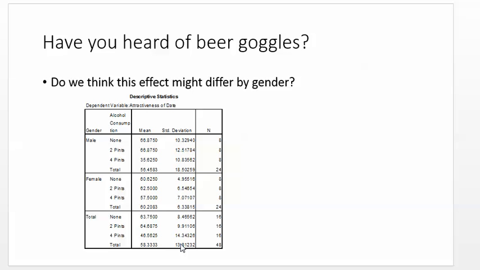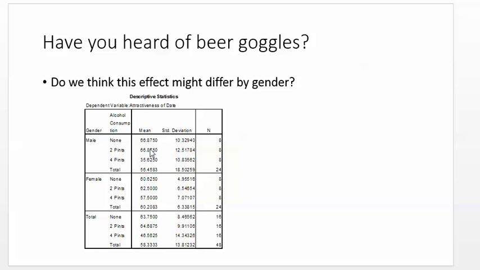That's what would happen if we just looked at what we call the main effect. The main effect looks at the independent variables of gender and how much alcohol they've consumed, okay? But actually, what's more interesting is what happens when we look at the different comparisons.